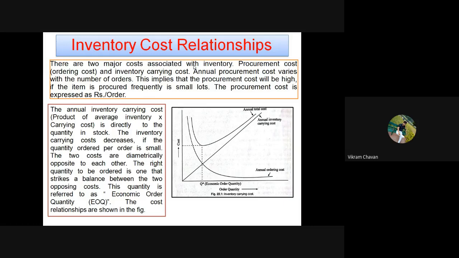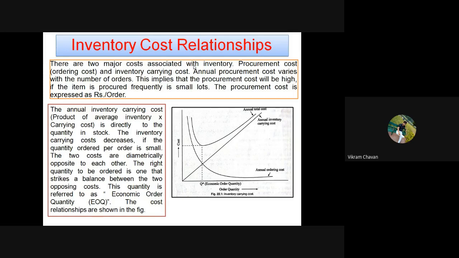Okay, so here I have to give one example to you of how this procurement or ordering cost is going to vary. Say that you need 1 lakh components in a 1 year time period, and for a particular order, your ordering cost is 100 rupees or 1000 rupees.